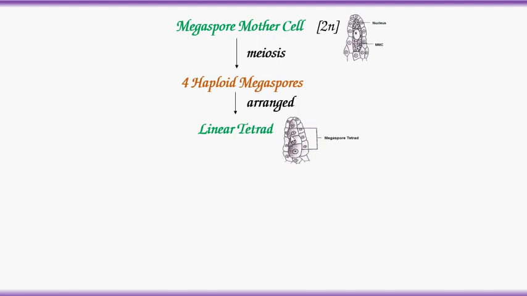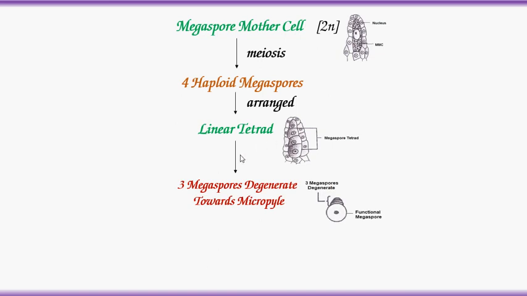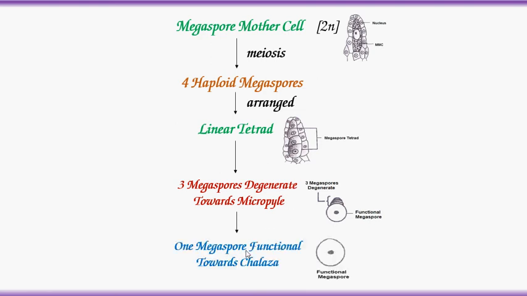In this linear tetrad, 3 cells which are present towards the micropyle end degenerate, and the remaining 1 megaspore present towards the chalazal end becomes functional, and this functional megaspore develops into embryo sac or female gametophyte.